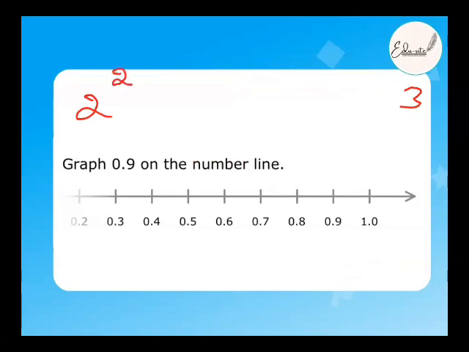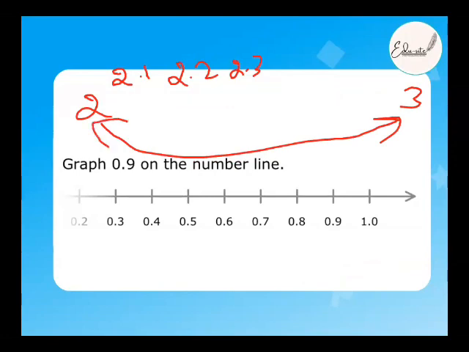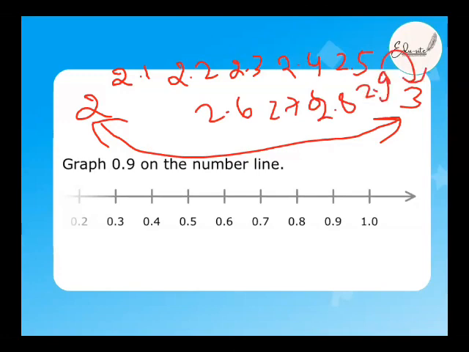It is 2.1, 2.2, 2.3. Can you understand me now? Which are the numbers between 2 and 3? 2.1, 2.2, 2.5, 2.6, 2.7, 2.8, 2.9, and after 2.9 we get 3, beta. Okay. Understood? Okay, have you understood this concept now?